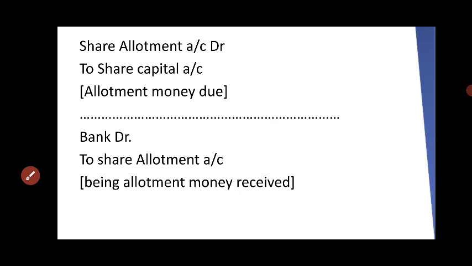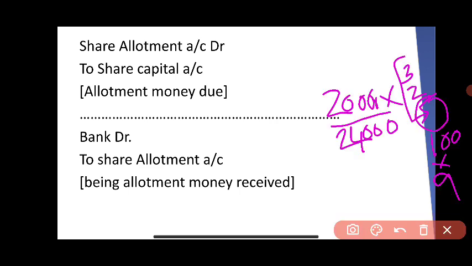The next stage, share allotment stage. Share allotment account debit to share capital, 20,000 into 2, 40,000. Now onwards we will pass journal entries only for 20,000 shares. Bank account debit to share allotment 40,000. All the amounts due were received.